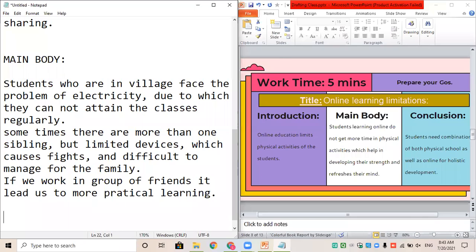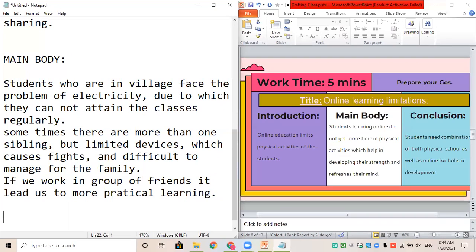Then I gave the explanation as to what electricity does. Electricity creates issue because the connection doesn't come through and we cannot go to the class every single time. Because we are unable to see our teacher, there is communication gap. Even if we wish to ask ma'am that please explain us this particular topic, we cannot do it again and again on online because there is limited time. Then if I don't have a group to work with or a group of friends to discuss and see them and talk to them, I cannot learn more practical ways of solving the question. I will learn limited ways. This is how I explained it in the main body.